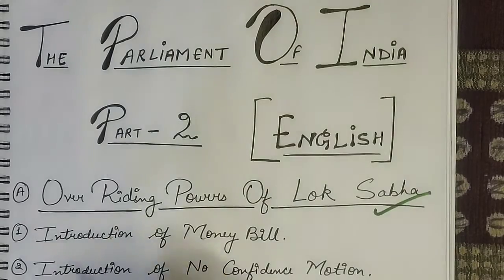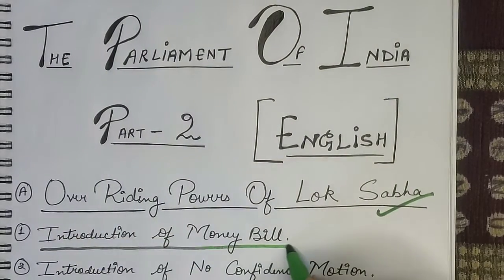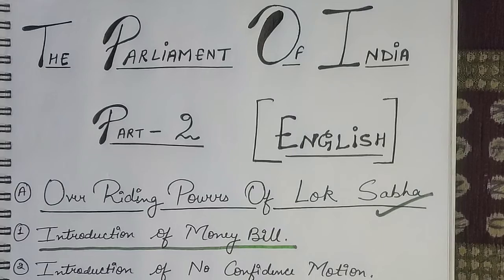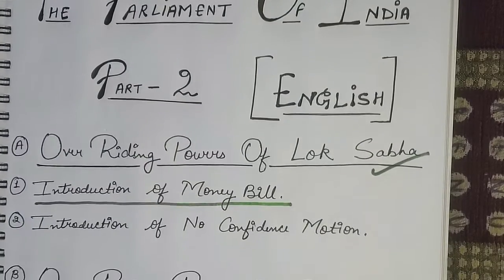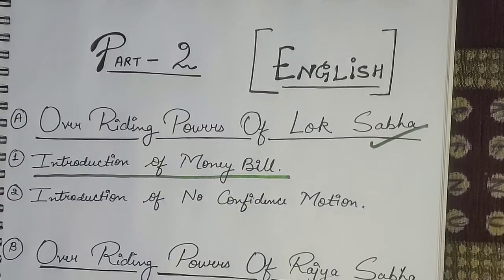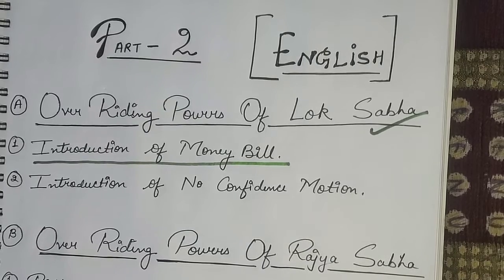The first power is introduction of money bill. As we all know very well, the money bill is also known as the budget in common language, but the word budget is not mentioned anywhere in the Constitution of India. Whenever you find the budget, you will find it in the form of annual financial statement. Yes, under article 112 you will find the budget as an annual financial statement. So what is money bill?